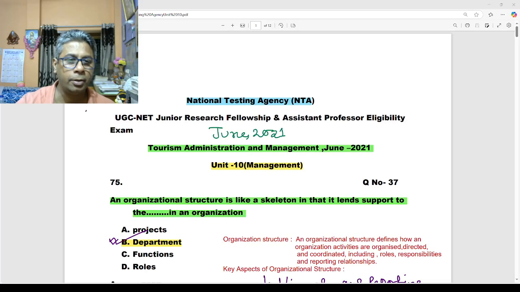This is our UGC NET PYQ series, previous year question paper analysis series. This question paper is based on June 2021. Our series is chapter wise. Our chapter is Unit 10 Management. The first question